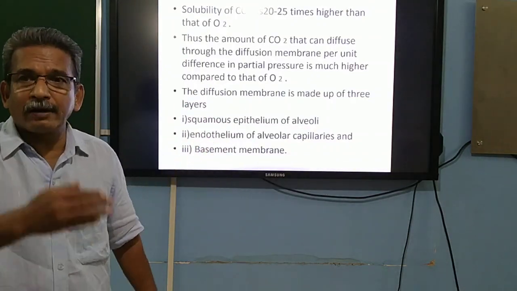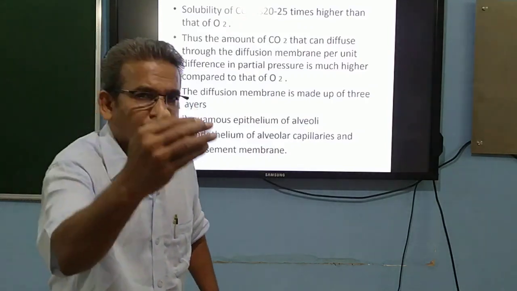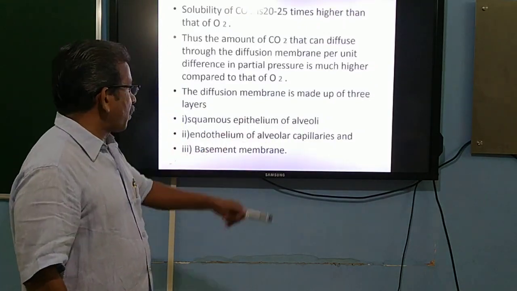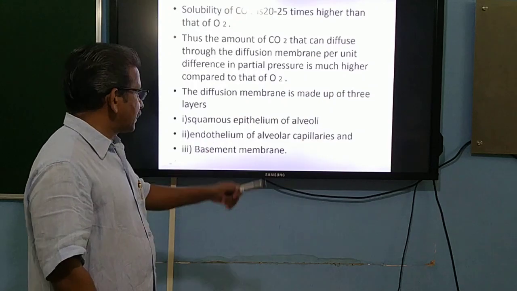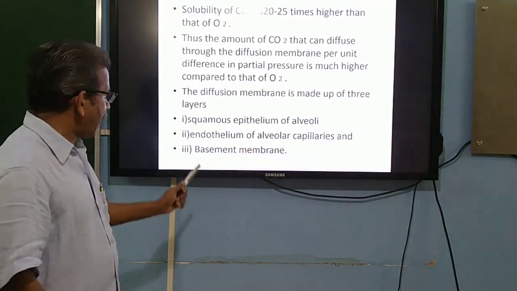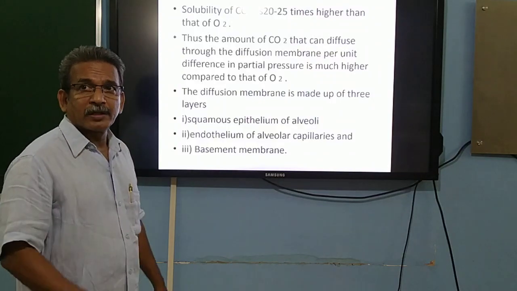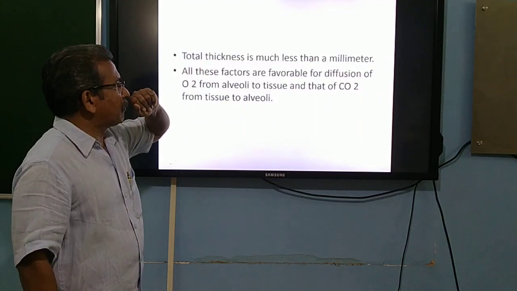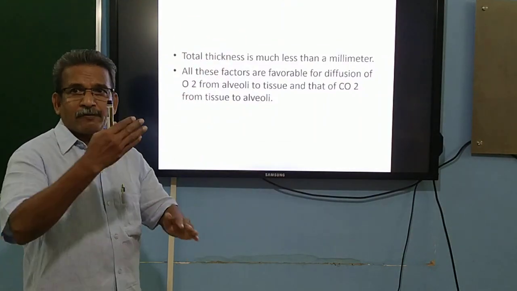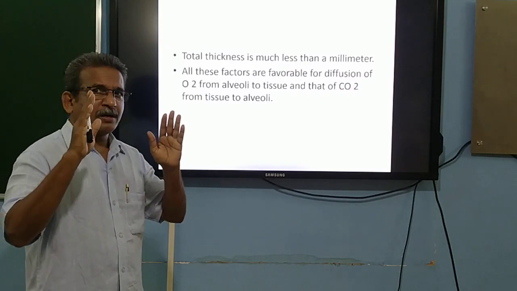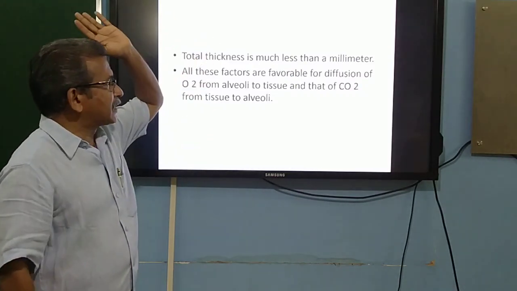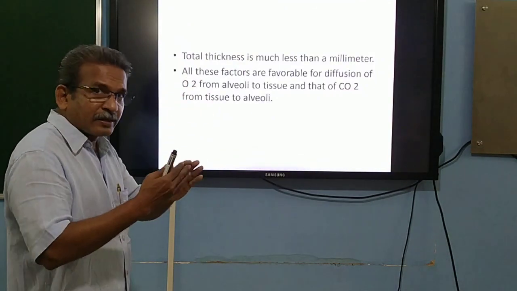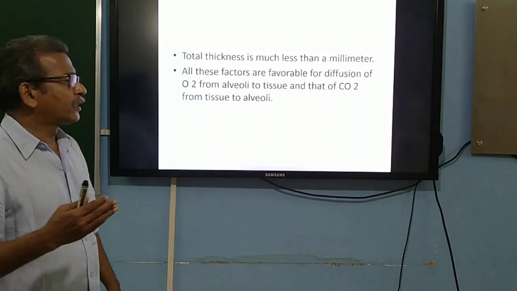And the diffusion membrane is made up of 3 layers. The membrane of alveoli is made of 3 different layers. One is the squamous epithelium of the alveoli. The second is the endothelium of the alveolar capillaries, and the third is the basement membrane. Even though the alveolar membrane is made up of 3 layers, its total thickness is much less than a millimeter. So this membrane is highly suitable for the exchange of gases.